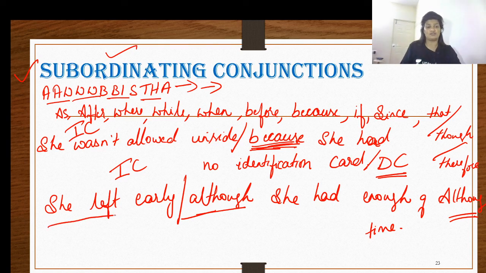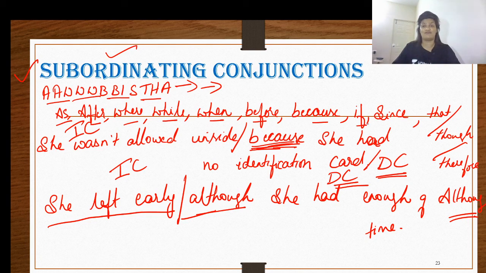So here she left early becomes our independent clause, whereas although she had enough of time becomes our dependent clause. So the dependent clause begins with these words: as, after, where, while, when, before, because, if, since, that, though, therefore, although. It begins with the subordinating conjunction. So it shouldn't be difficult for you to identify a dependent clause in a statement. You can easily recognize these conjunctions in your statements, if you have to.